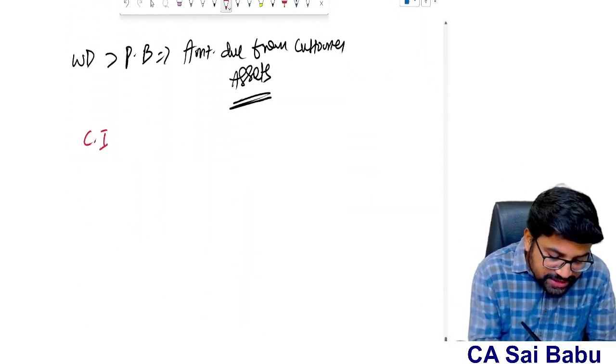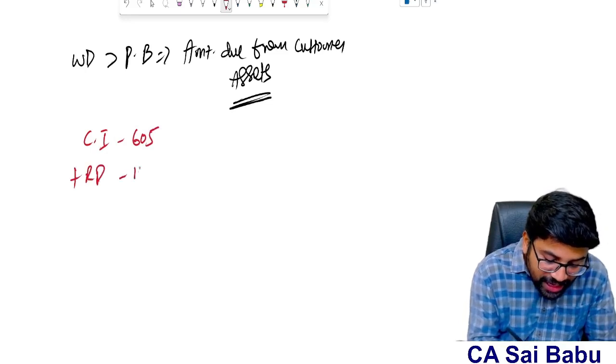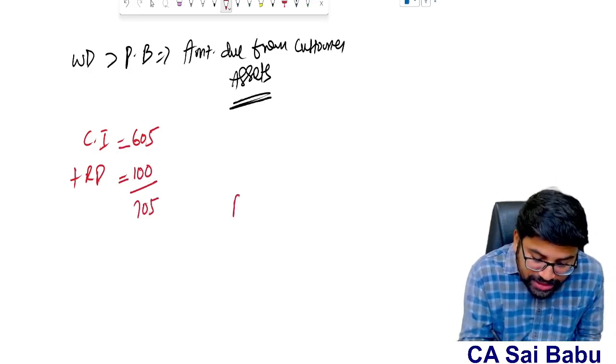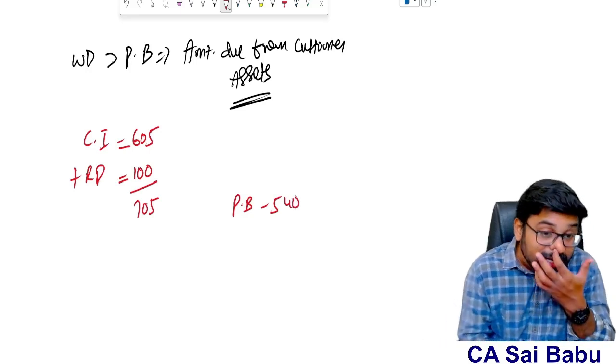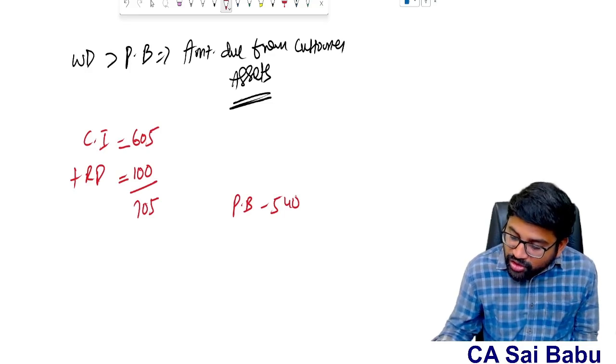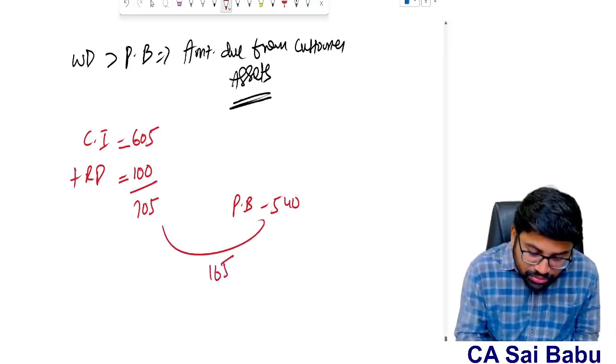Cost incurred 605. Suppose there is a recognized profit 100, add it. Then it will be 705. You compare with progressive billings, that is 540. So therefore 705 is the work done. 540 is what? Billing has been done. So 705 minus 540. Therefore still how much amount of billing can I do?